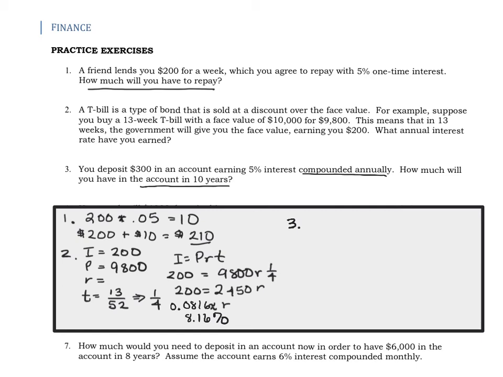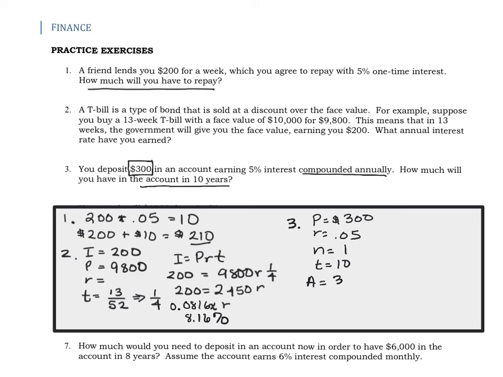So the biggest issue here is, is it going to be compound interest or is it going to be an annuity? We are not depositing $300 a month or $300 a week or what have you, just $300. So that makes our principal $300. Our rate is 5%. Our n is 1 because we're compounding annually, and we want to do that for 10 years. And we want to know how much we'll have in the account later.